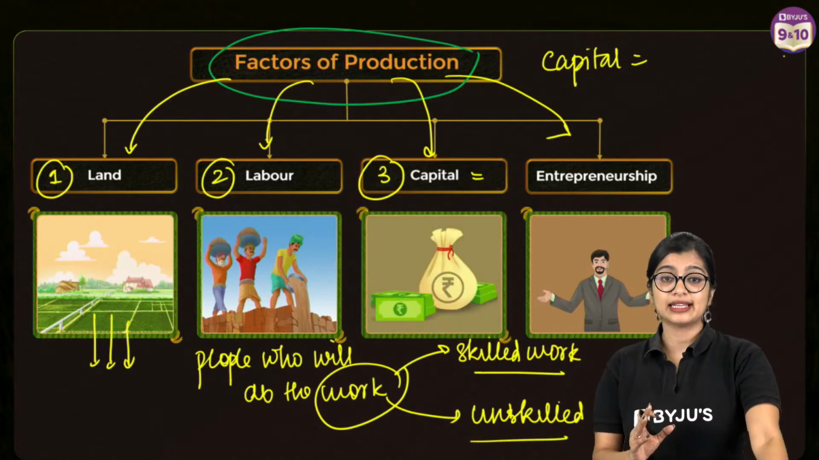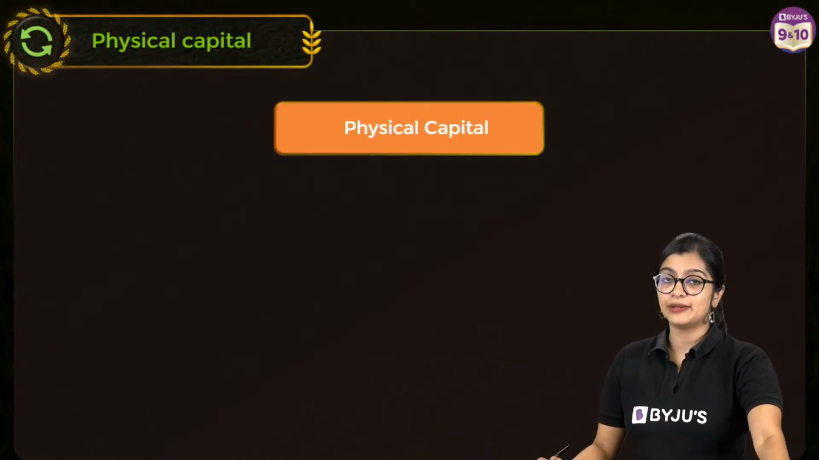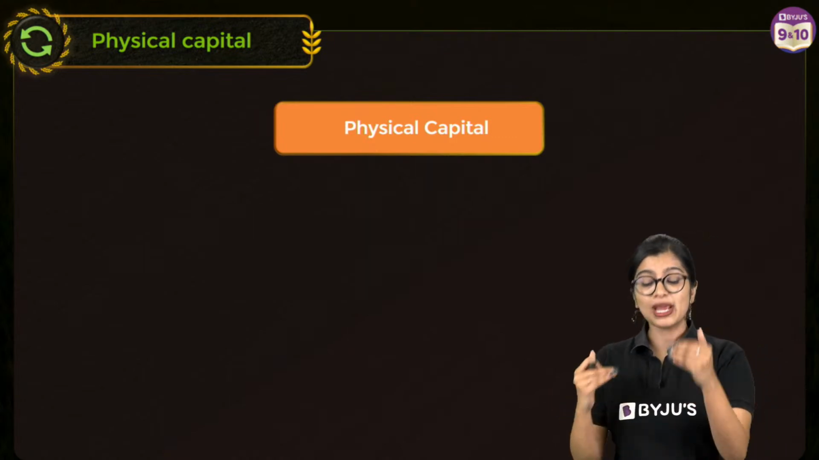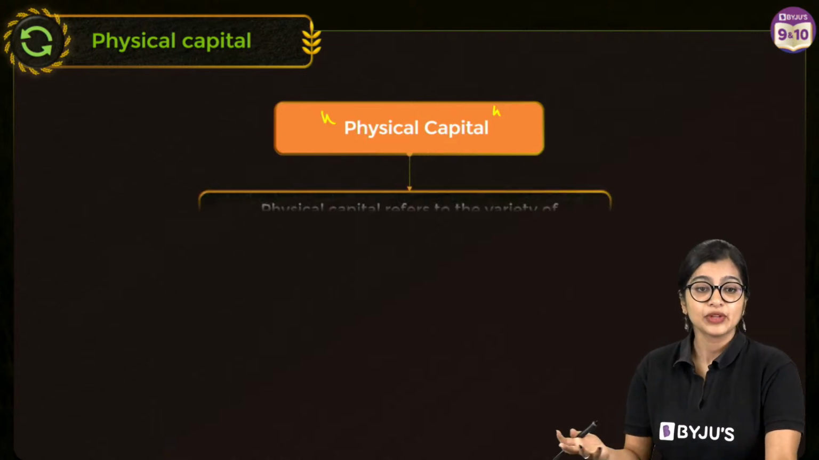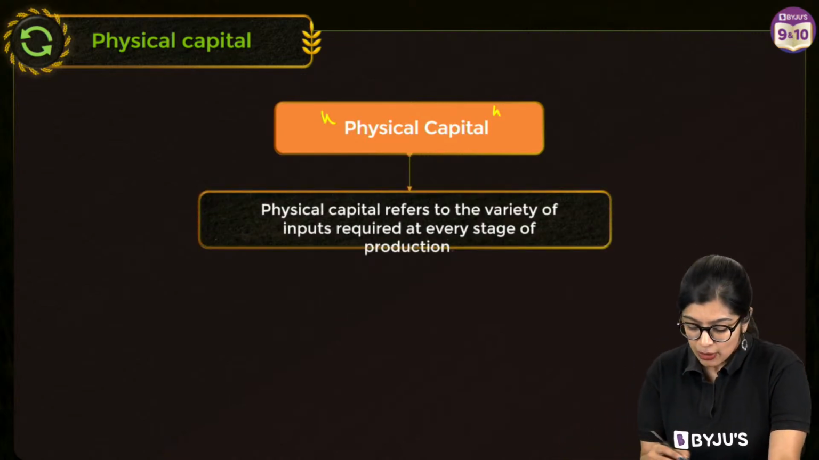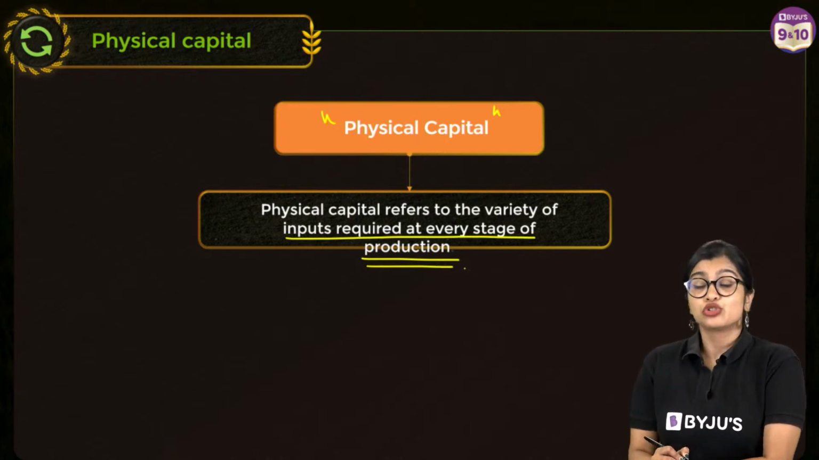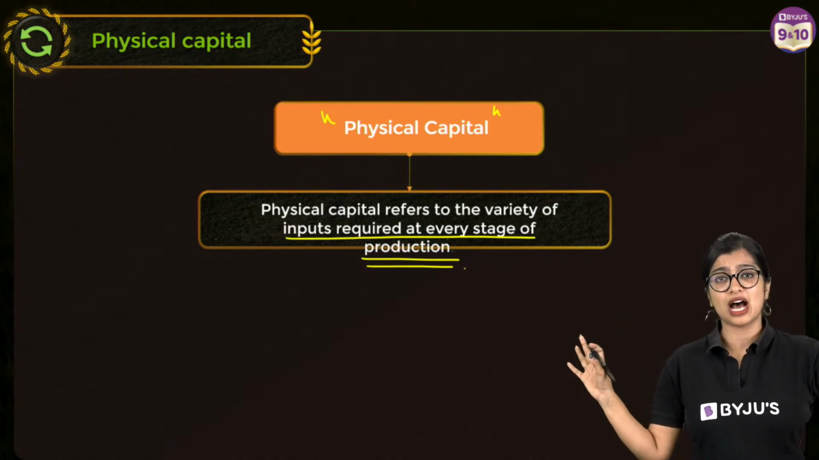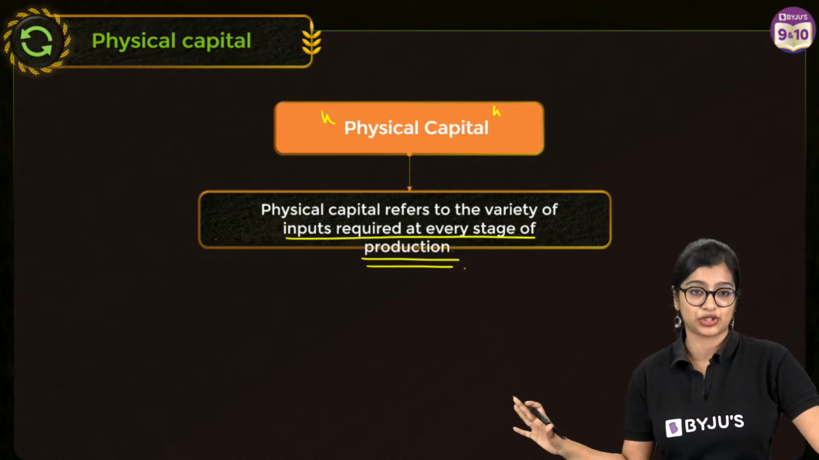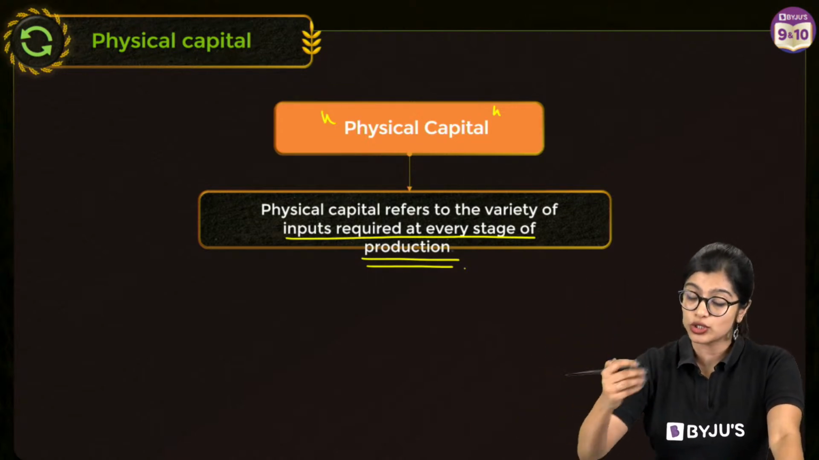Which is why we see that we have two types of capital. Yes? So what are the two types of capital? Let's understand it better. But before we go into that, we need to understand this term which is physical capital, right? When we talk about physical capital, it refers to the variety of inputs required at every stage of production. Students, if you have your textbooks, please put a star mark, because this is also a very commonly asked question. So physical capital refers to the different types of input that go into production.